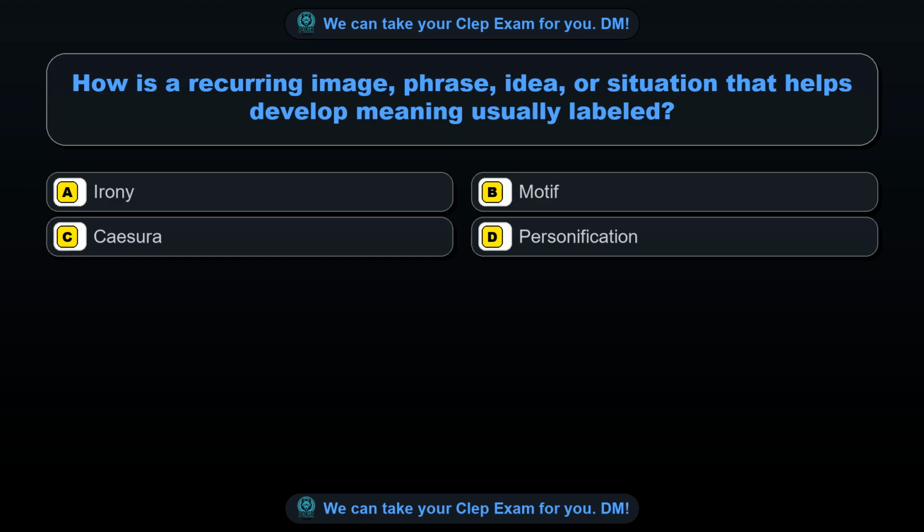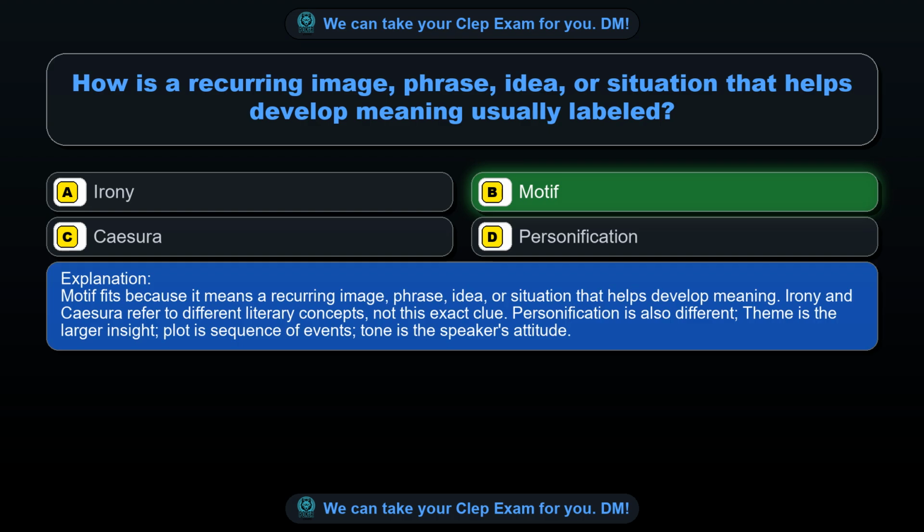Question 59. How is a recurring image, phrase, idea, or situation that helps develop meaning usually labeled? Option A, irony. Option B, motif. Option C, caesura. Option D, personification. The correct answer is option B, motif.